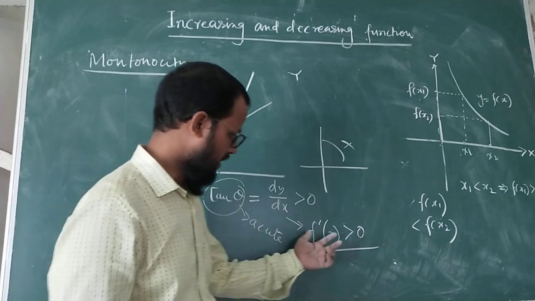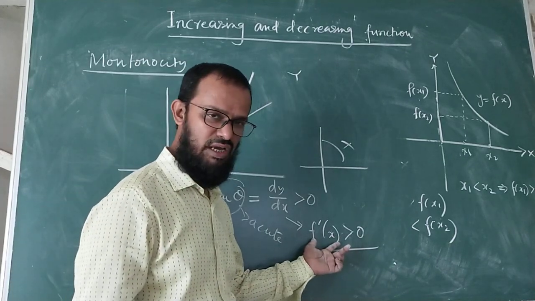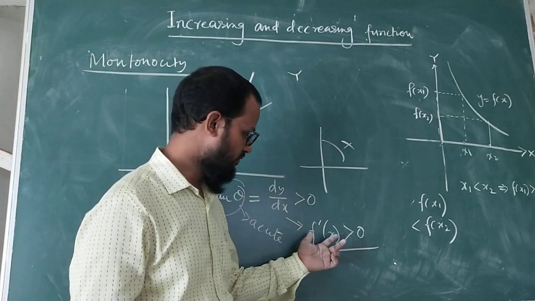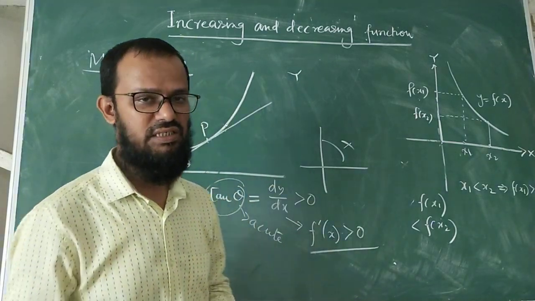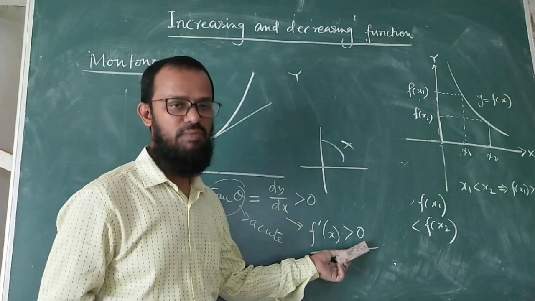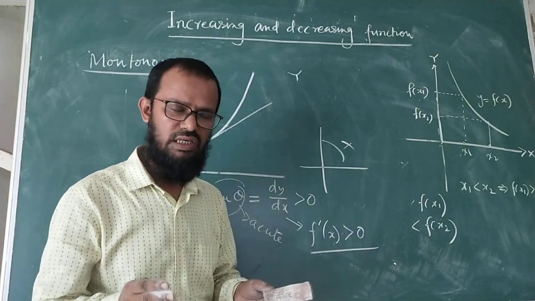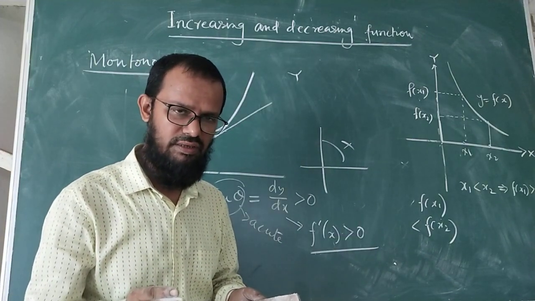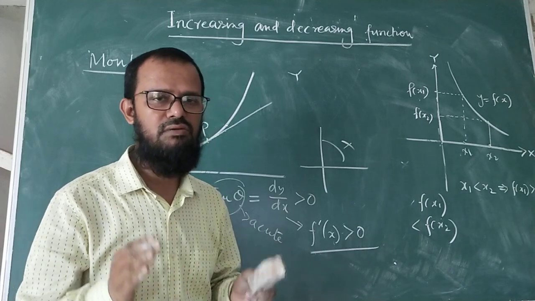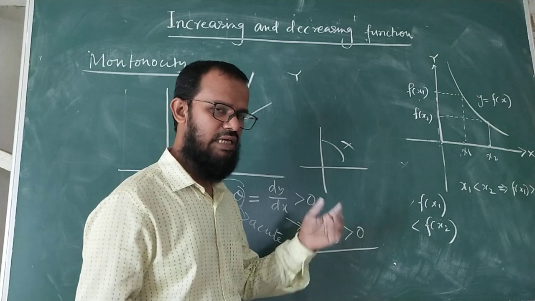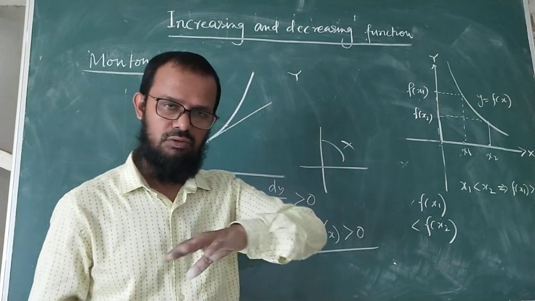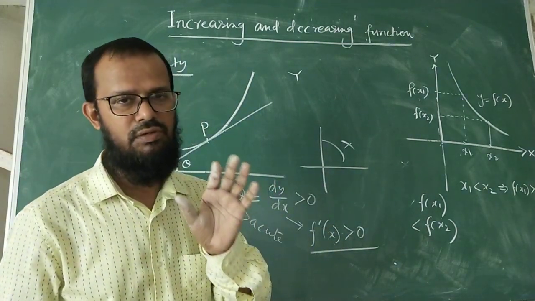Okay, so now we are going to apply calculus here. If you find f'(x) and show that f'(x) is greater than 0 in a particular interval, in a particular part of the domain, then you can say that f(x) is increasing throughout the domain or in that particular part.